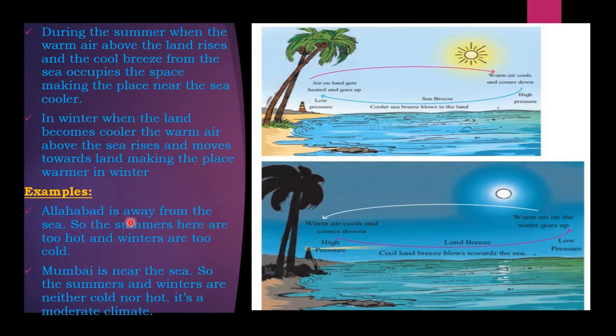Example: Allahabad is away from the sea. So the summers are too hot and winters are too cold. Allahabad is away from the sea, therefore their summers are very hot and the winters are too cold. Mumbai, however, is near the sea. So the summers and winters are neither too cold nor too hot. It is a moderate climate.